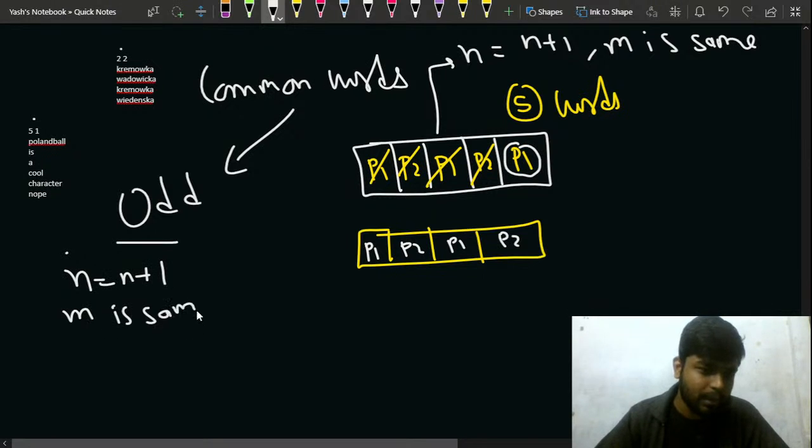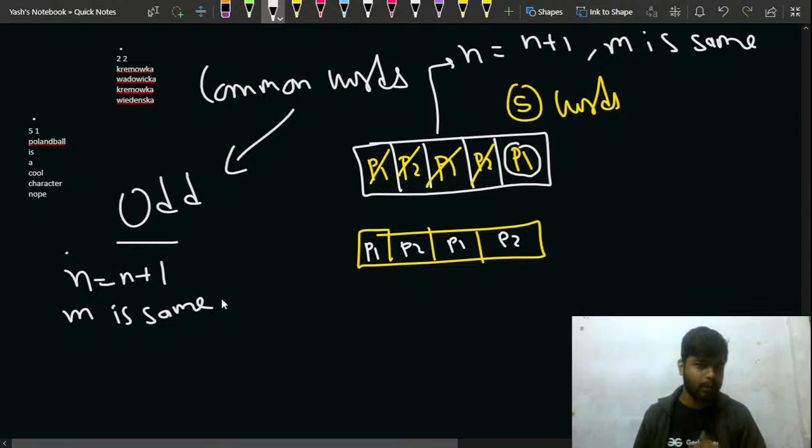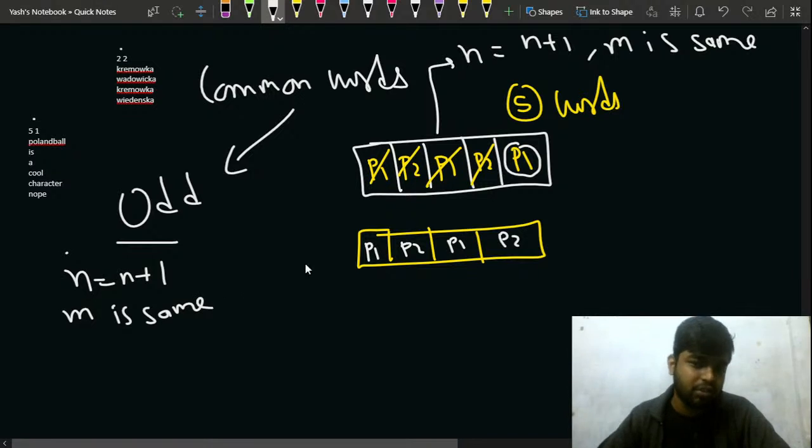Is this part clear to everyone? Just write clear in the chat. Yes sir, the effective number of moves increases by 1.